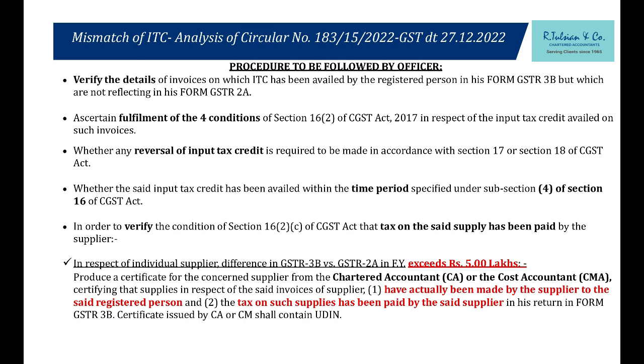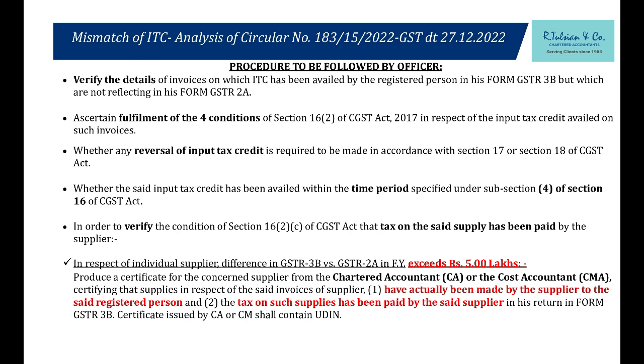What is written in the certificate format is provided, I will show you. Certificate from vendor. A certificate from the vendor will be enough when it is less than 5 lakh. Less than 5 lakh, this is also from the vendor. Vendor you can get, but it has to be certified by CA and CMA because the value is of a higher amount.